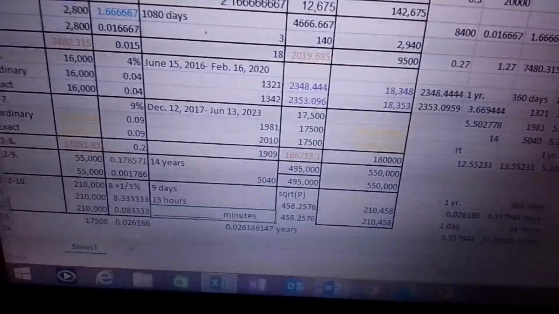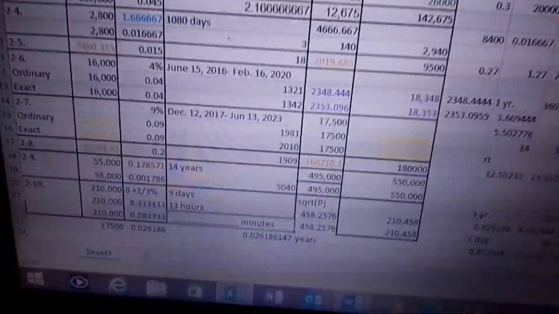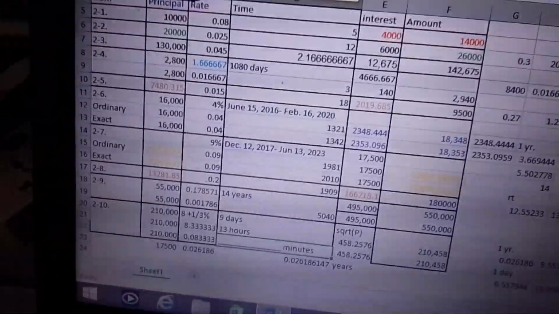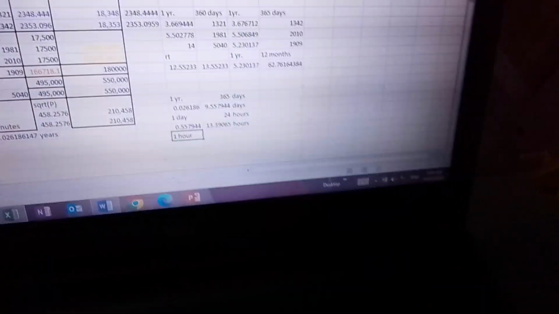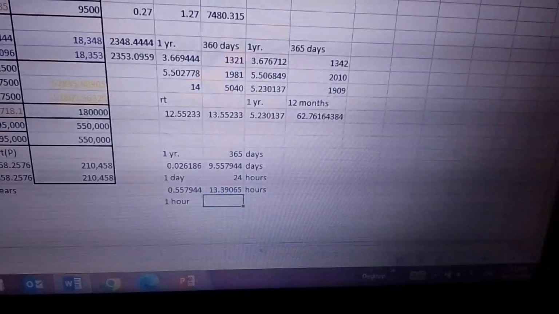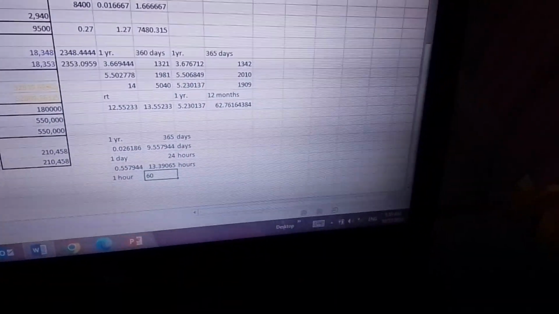But wait, one more. There are still minutes. So we need to convert that into minutes too. That's why we have the ultimate time conversion. Going back, so now we have 1 hour. How many minutes are there in 1 hour? 60. So 60 minutes make 1 hour.